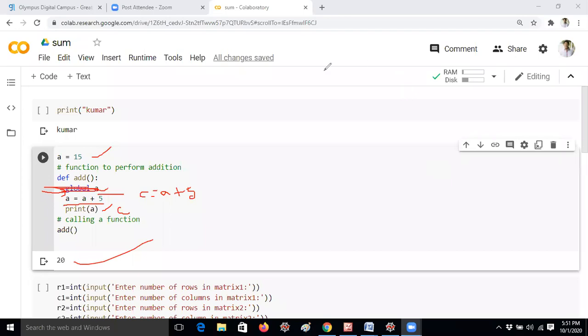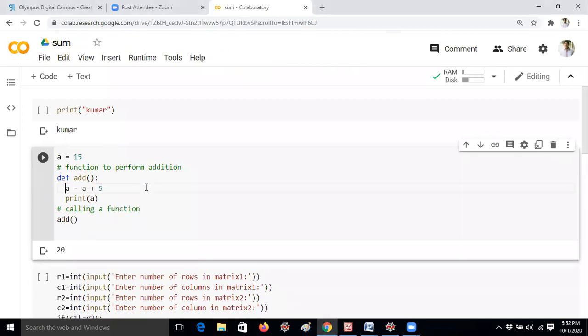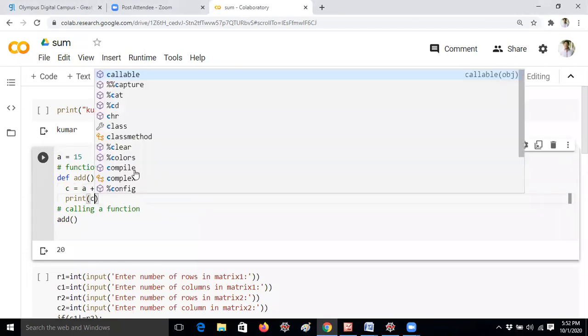Okay, fine. Let me clear that. I will clear your doubts, guys. I am removing this line. I am just giving c equal to a plus 5, and print c here. Now I am running the code without giving global.